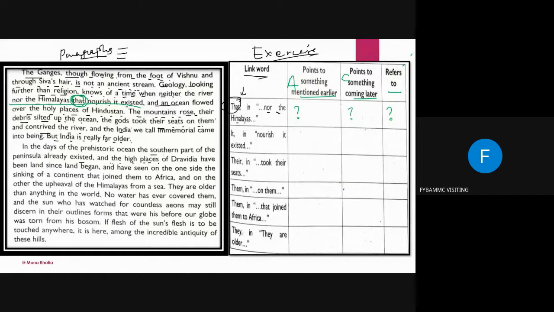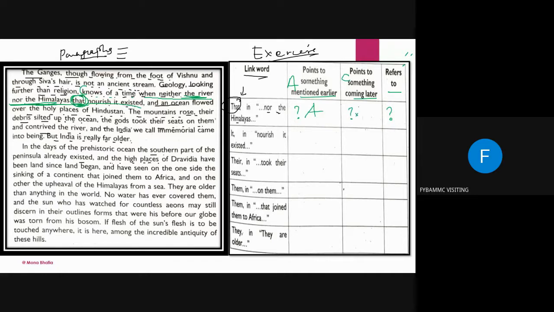Please read it carefully. Read from here, then you will understand that it is not cataphora, it is anaphora. Knows of a time when neither the river nor the Himalayas. So that refers to the river and the Himalayas. So here it is the example of cataphora. It is an example of anaphora.